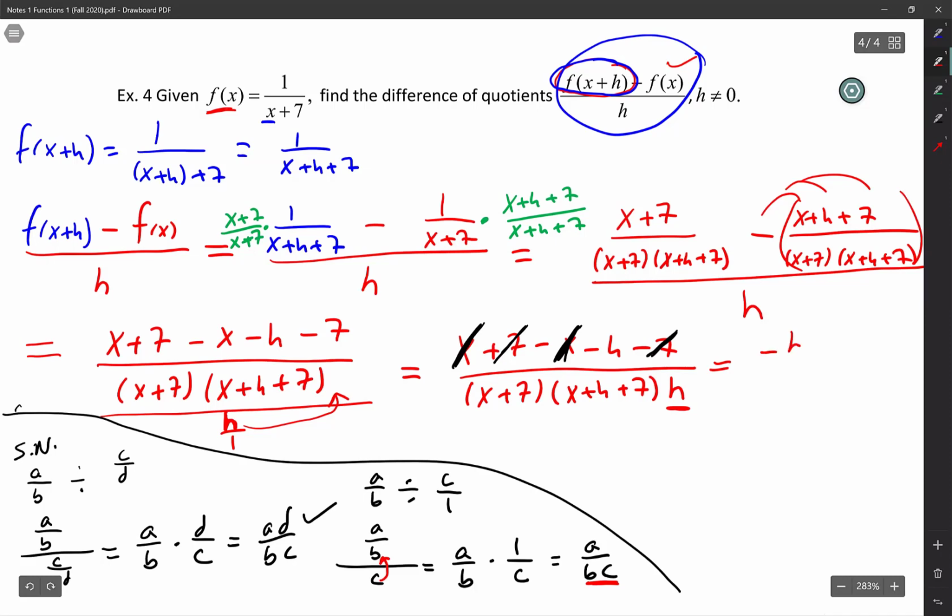So I have a negative H over X plus 7, X plus H plus 7, and then H. So now what cancels out, now you can say the word cancel, is the H's. Now you still have a negative 1 here. The H's cancel out, you have a negative. So my answer is negative 1 over X plus 7, parenthesis, X plus H plus 7.